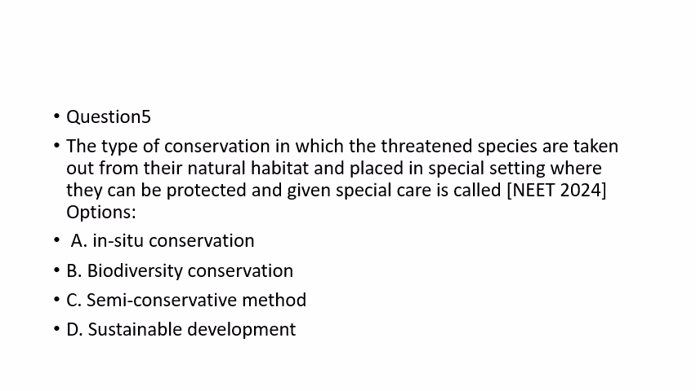So the answer for this question, you can see, is B, biodiversity conservation. So we can say the type of conservation in which threatened species are taken out from their natural habitat and placed in a special setting where they can be protected and given special care is called ex situ conservation, which is a type of biodiversity conservation. Is it clear? Shall we move on to our next question?